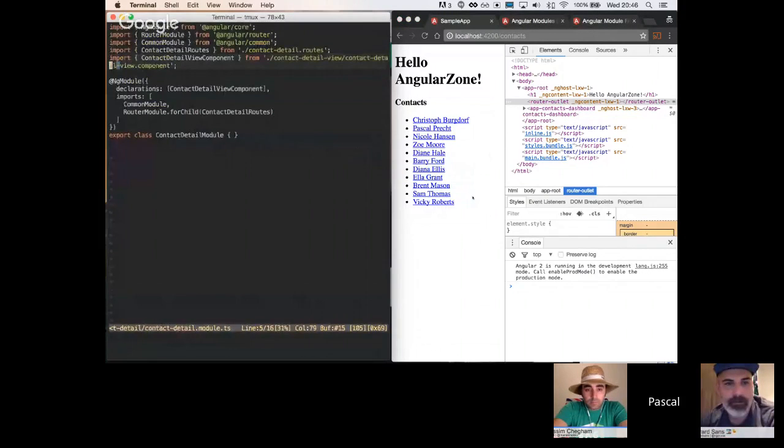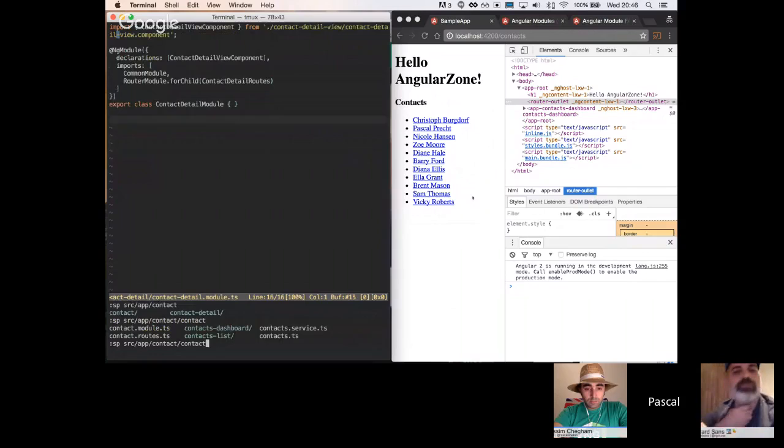So let's see. We've seen the route configuration that takes us to the contact detail module, and the contact detail module is really just that file. I'm gonna open up the route configuration for our contact module again because there's something special in there.